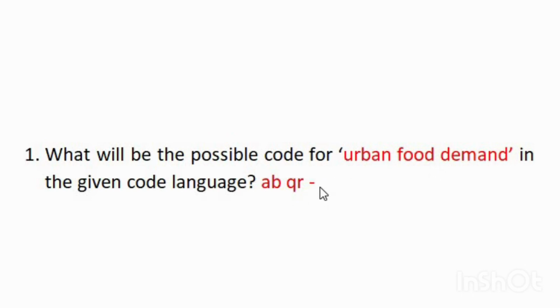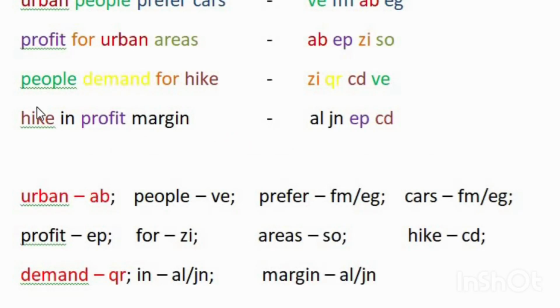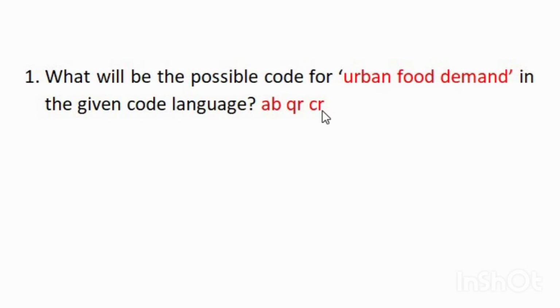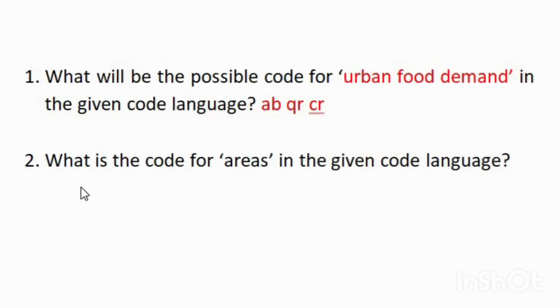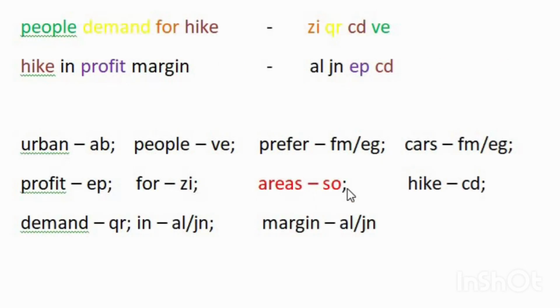So choose the option which has a code from outside, one that is not present in any of these words. For example, here I am writing CR, because CR is not the code for any of the words given in this question. Next question: what is the code for areas in the given code language? It is SO.